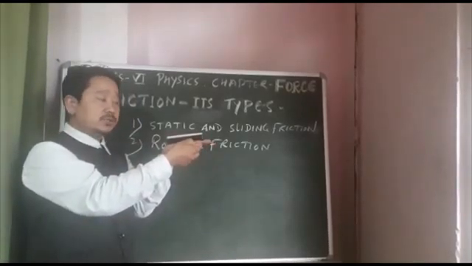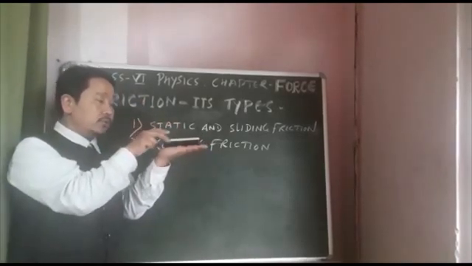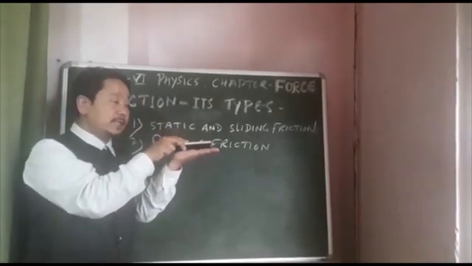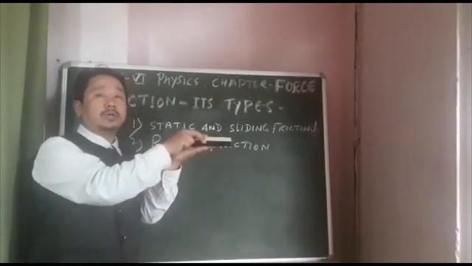So when you have to move it, you apply a force more than this, and then only it will move.